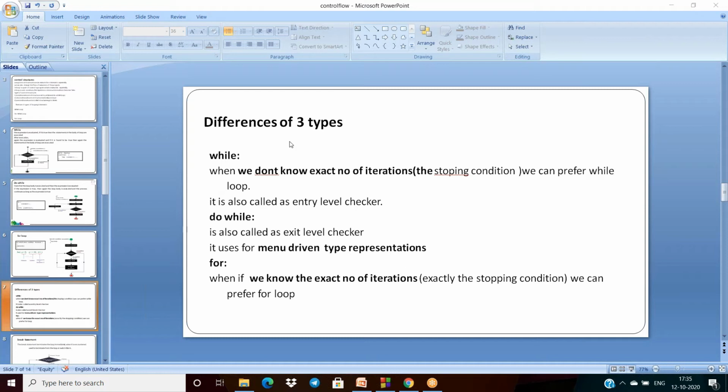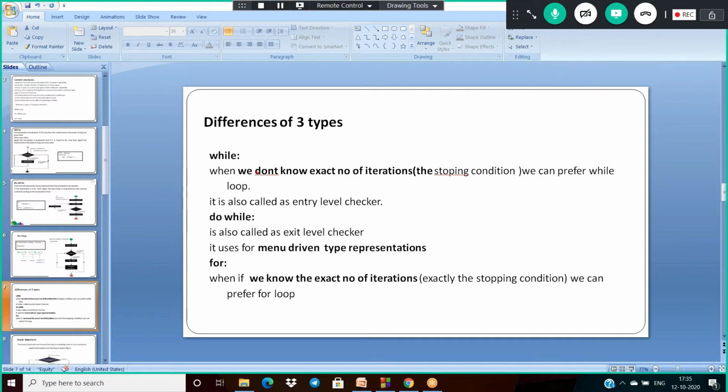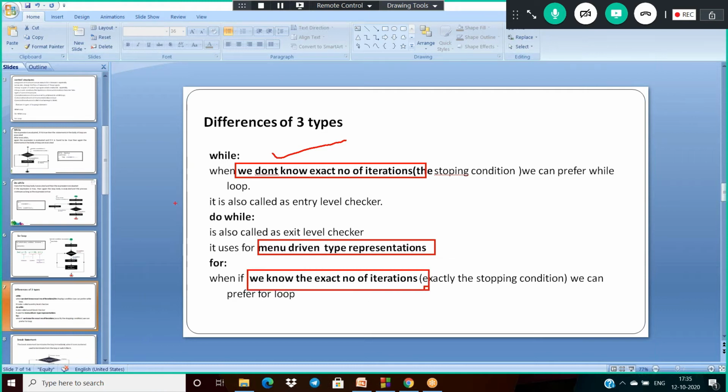So these are the differences between the three types here, the conditional control structure types: for, while, do while. All three are control structures, which means they perform the same operation, but each has its own efficient use. The efficient use of while is this scenario. The efficient use of do while is this. The efficient use of for loop is this.